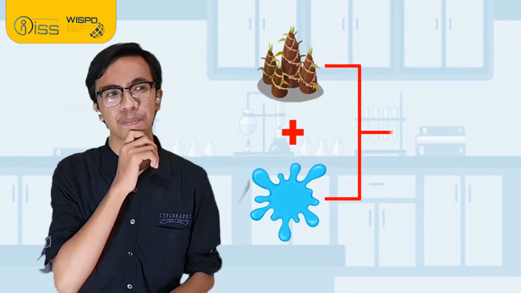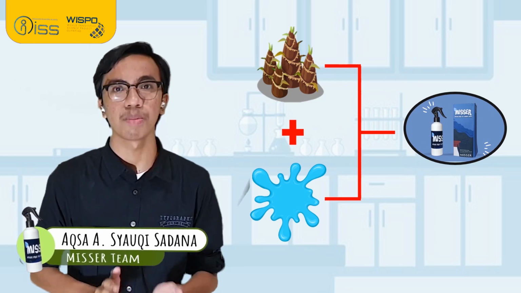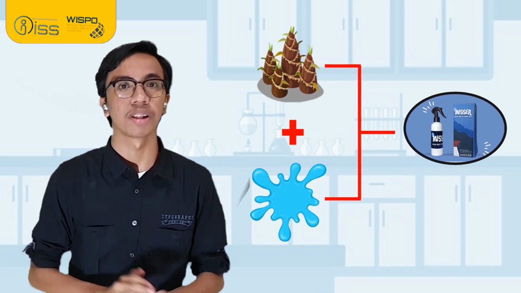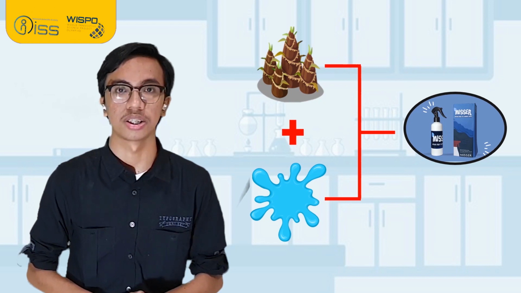And then, what is MISER? MISER is a spray from Apus bamboo shoot extract as an alternative biological agent against the fly larva Chrysomya bezziana, which causes myiasis.